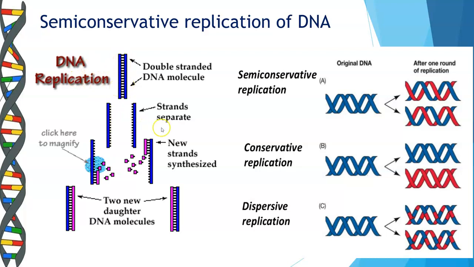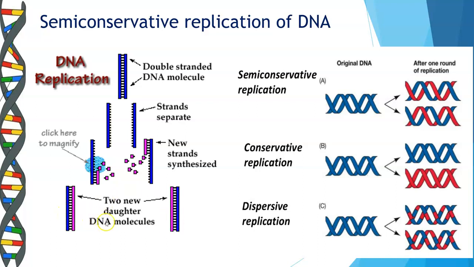Then these two strands separate out, and when these two strands separate out, one of the strands acts as a template strand over which the new strand is formed with the help of complementary base pairing. Same way, this is another old strand to which a new strand is synthesized. So you have two new daughter strands and two older strands. That is, the pink color shows the new daughter strands and the blue color is the older strand.